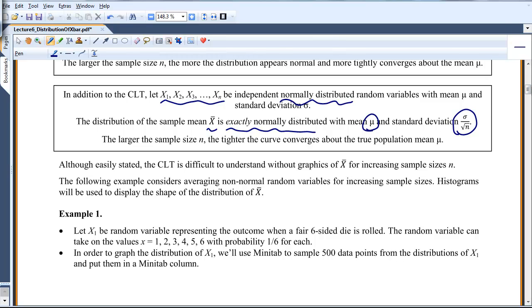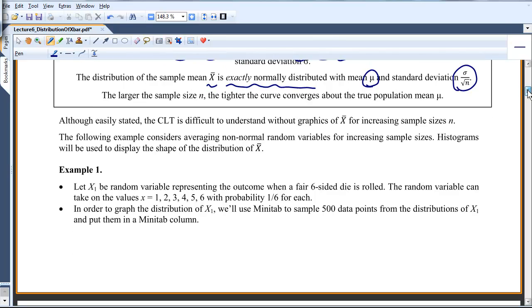So in the next few examples on this page, I'm starting you off with a die throw. The probability that you would get a 1, 2, 3, 4, 5, or 6 if you rolled a fair die is 1/6. This distribution is pretty flat across the top, since each outcome is equally likely.